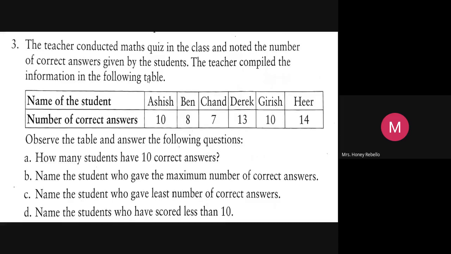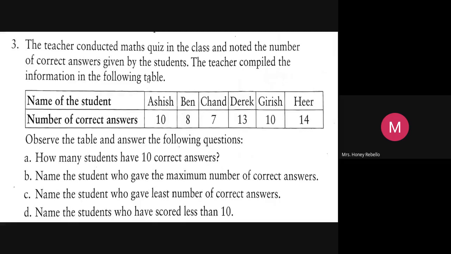Name of the student, first one, Ashish, and he got 10 correct answers. Ben, 8. Chant, 7. Derek, 13. Girish, 10. Kheer, 14.